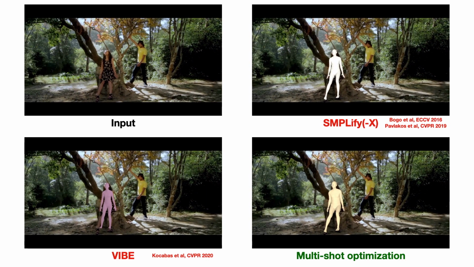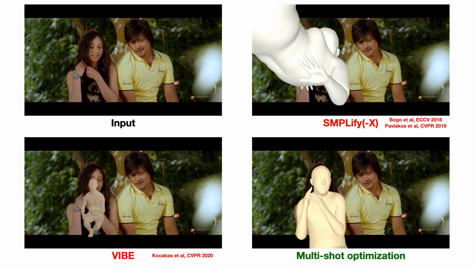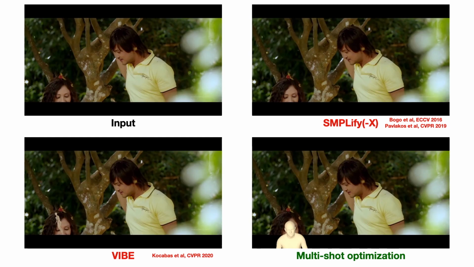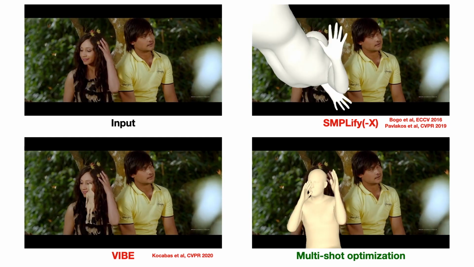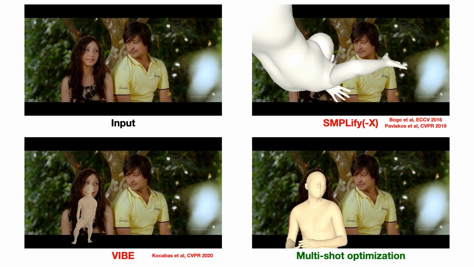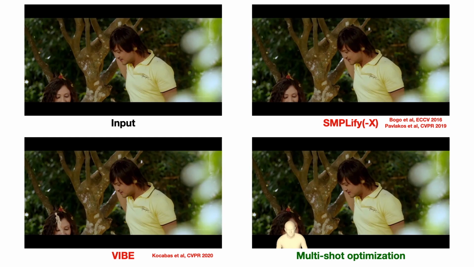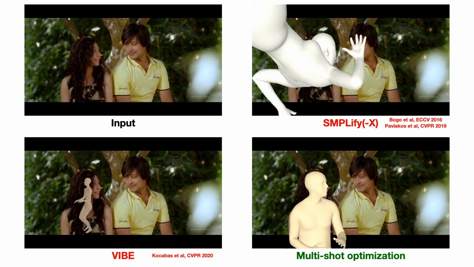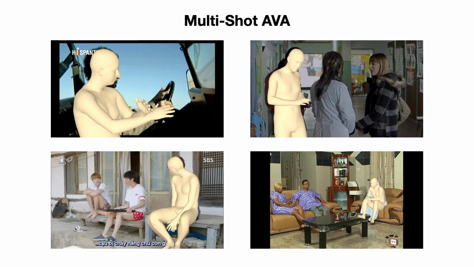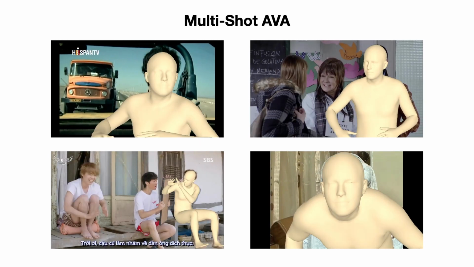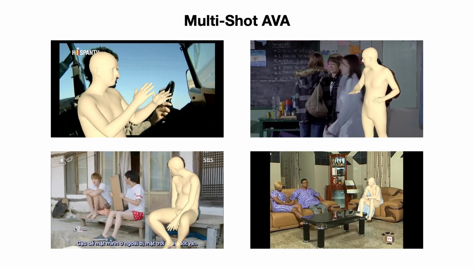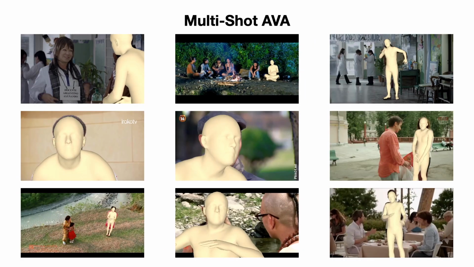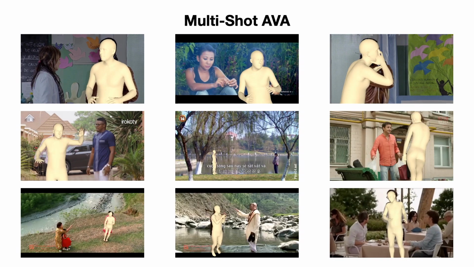To achieve this, we propose a multi-shot optimization method that allows us to reconstruct humans across shot changes. This multi-shot reasoning can be applied on general movie sequences and can greatly improve upon failure cases of previous single or multi-frame approaches. We can easily scale up this procedure to large-scale movie datasets, like AVA, and reconstruct many hours of 3D human sequences. We refer to this dataset as MS-AVA for multi-shot AVA.